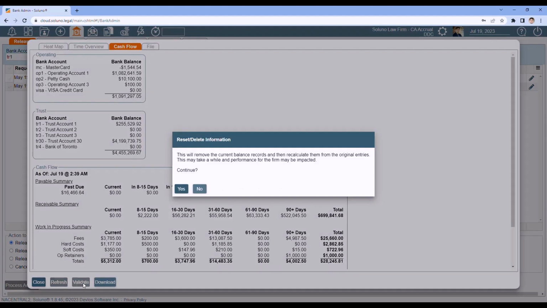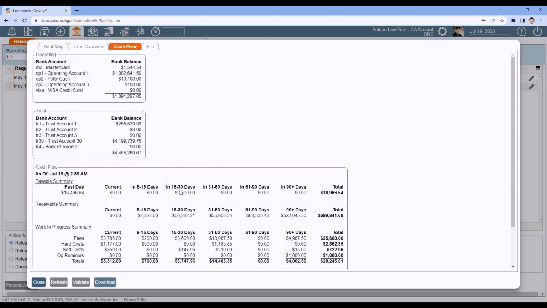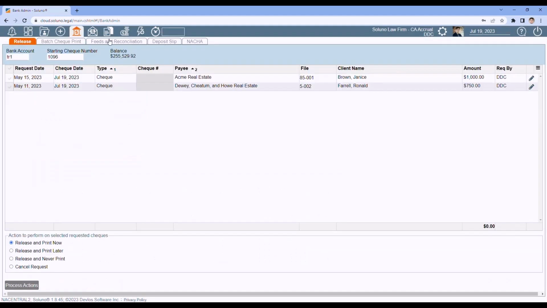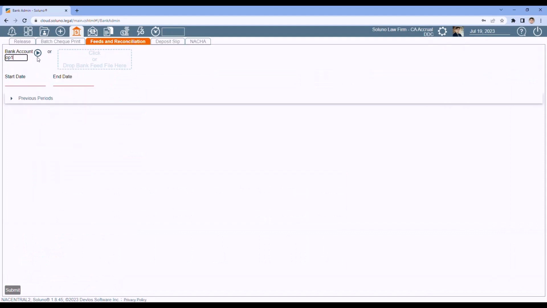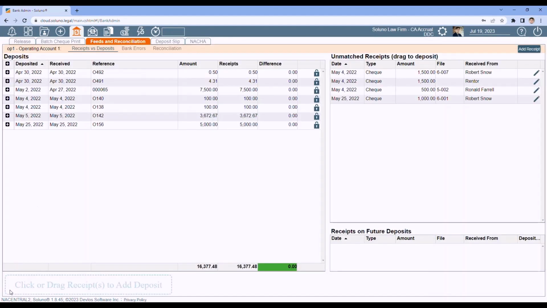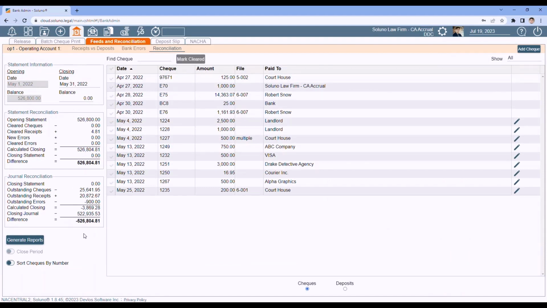So click on validate and let that run. Click yes. When it's running, this button is grayed out. And when it's done, up in the upper right, dashboard, successful green screen. So again, validate. If the button's grayed out, it's running. When it's done, you will see the green in the upper right. If you miss the green, if you see the button is blue again, then you know it's finished. Then go back to feeds and reconciliation, reload the bank account, check it, and 9 times out of 10, that fixes the journal being out, and this will be 0, this will be 0, and you can reconcile.